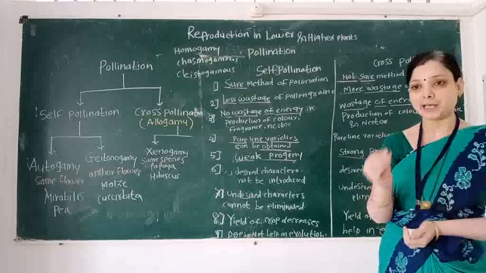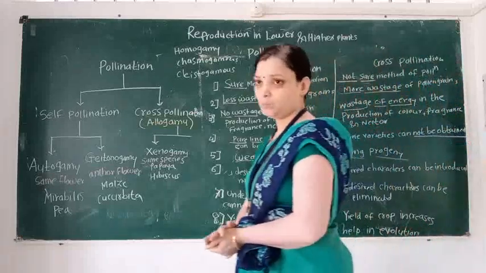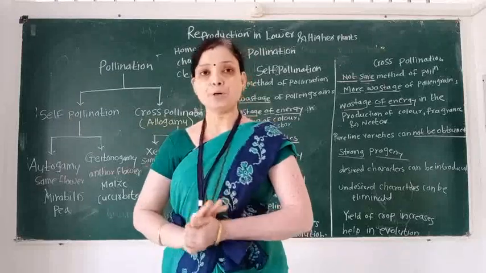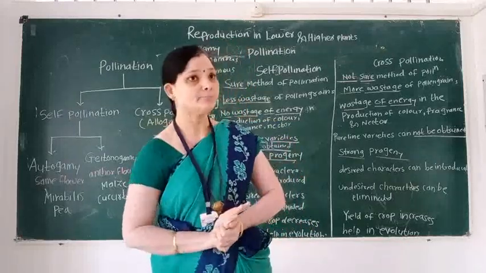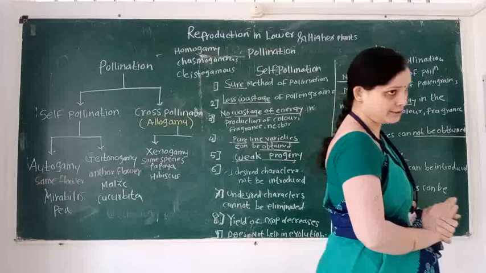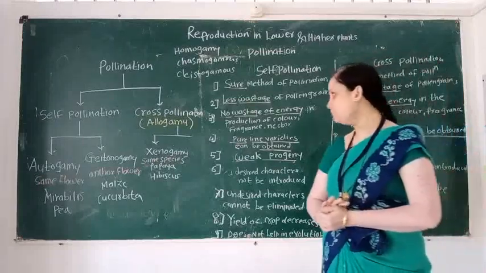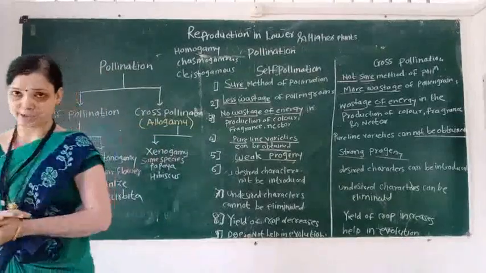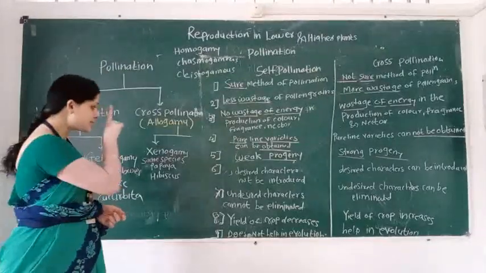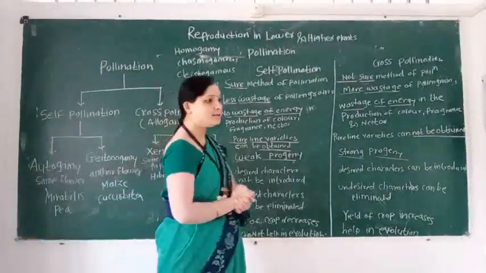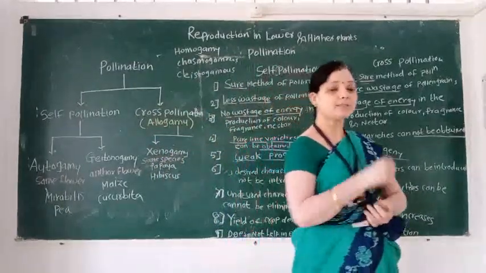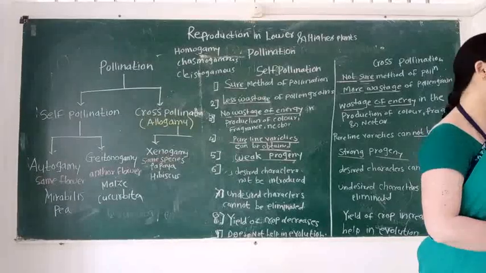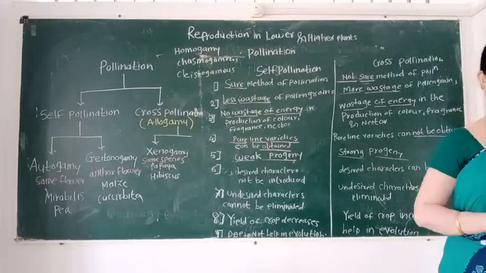How many types of pollination? Pollination consists of two types. The first type is called self-pollination, and the second type is called cross-pollination. In this chart, we learn the subtypes of self-pollination and cross-pollination.